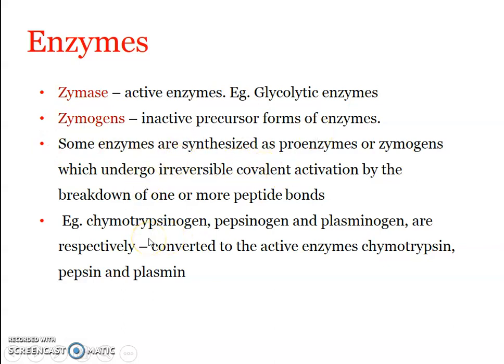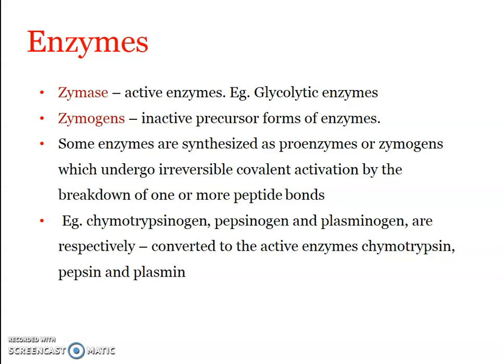There are plenty of examples from the digestive enzyme set. For example, chymotrypsinogen is a zymogen, which when activated gives rise to chymotrypsin. Okay, it is a protease. Fine. Pepsinogen, pepsin. Pepsin is again a protease present in the gastric juice, and this is actually present in the zymogen form or precursor form, pepsinogen. Similarly, plasminogen gets converted to plasmin. Pepsinogen is activated by hydrochloric acid. When the medium inside the stomach becomes acidic enough, the pepsinogen becomes pepsin.